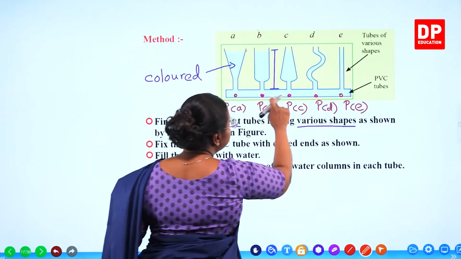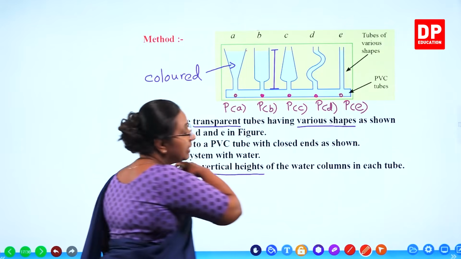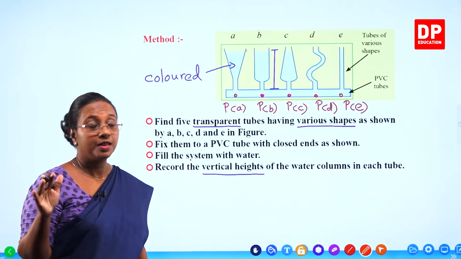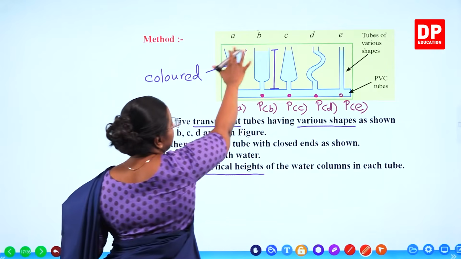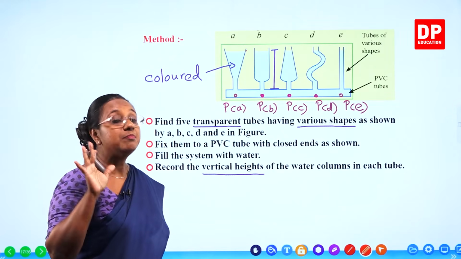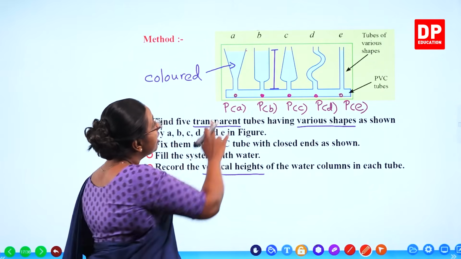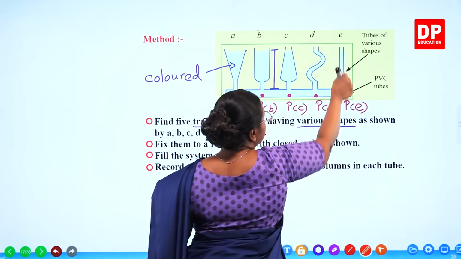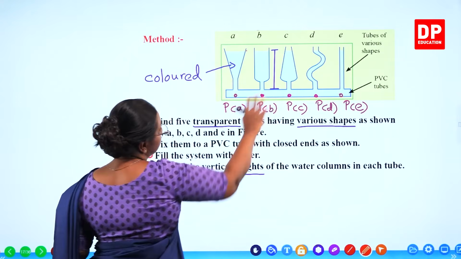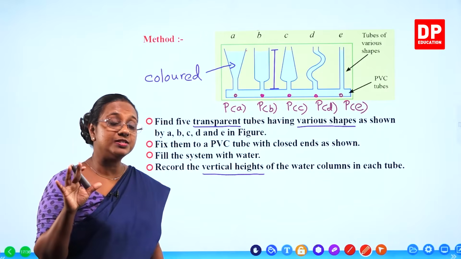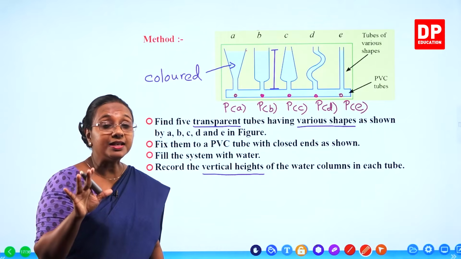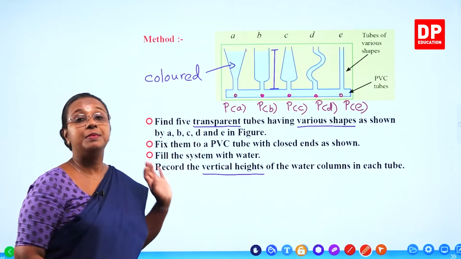And here again, the pressure felt at all these points, because it is the same level of water, the pressure is going to be the same. What is the difference? The shape of the containers are different. So the shape of the water column is different. And because the shape is different, the amount of water is different. Now see, in this, there's less amount of water. Here also less compared to these three. But these three from the shape we can't really say, but obviously you can understand the amount of water is different. But that does not affect the pressure.